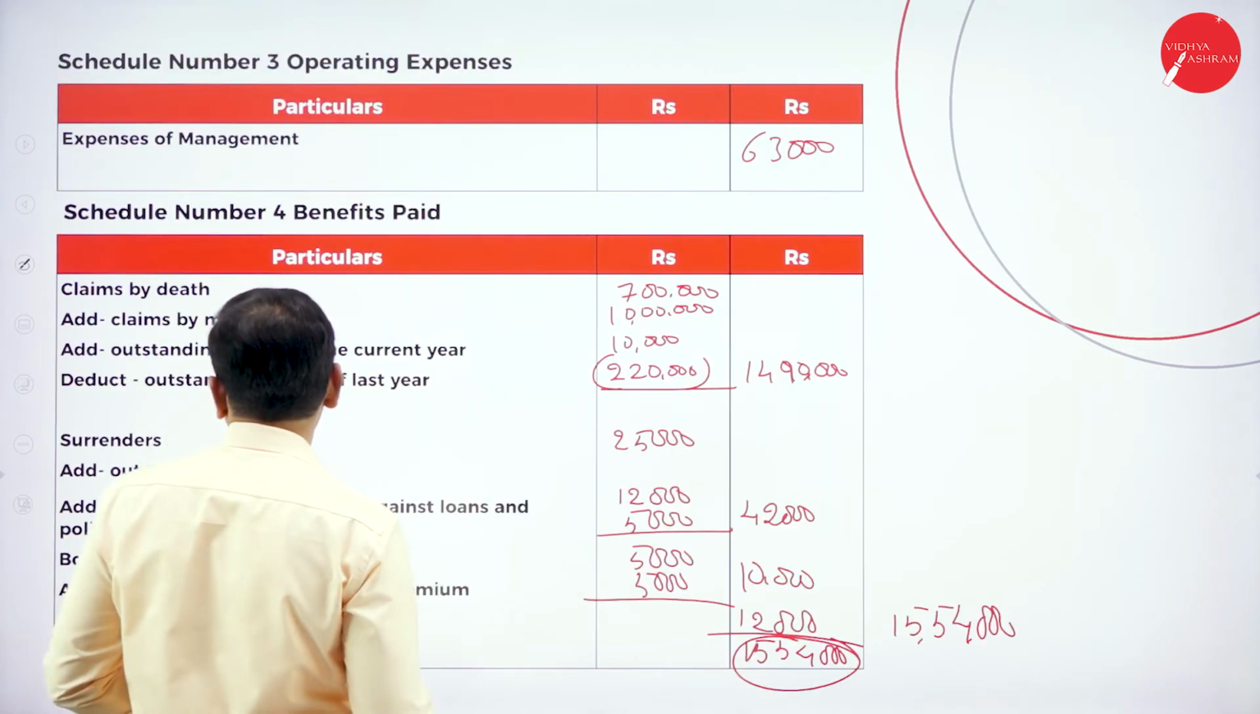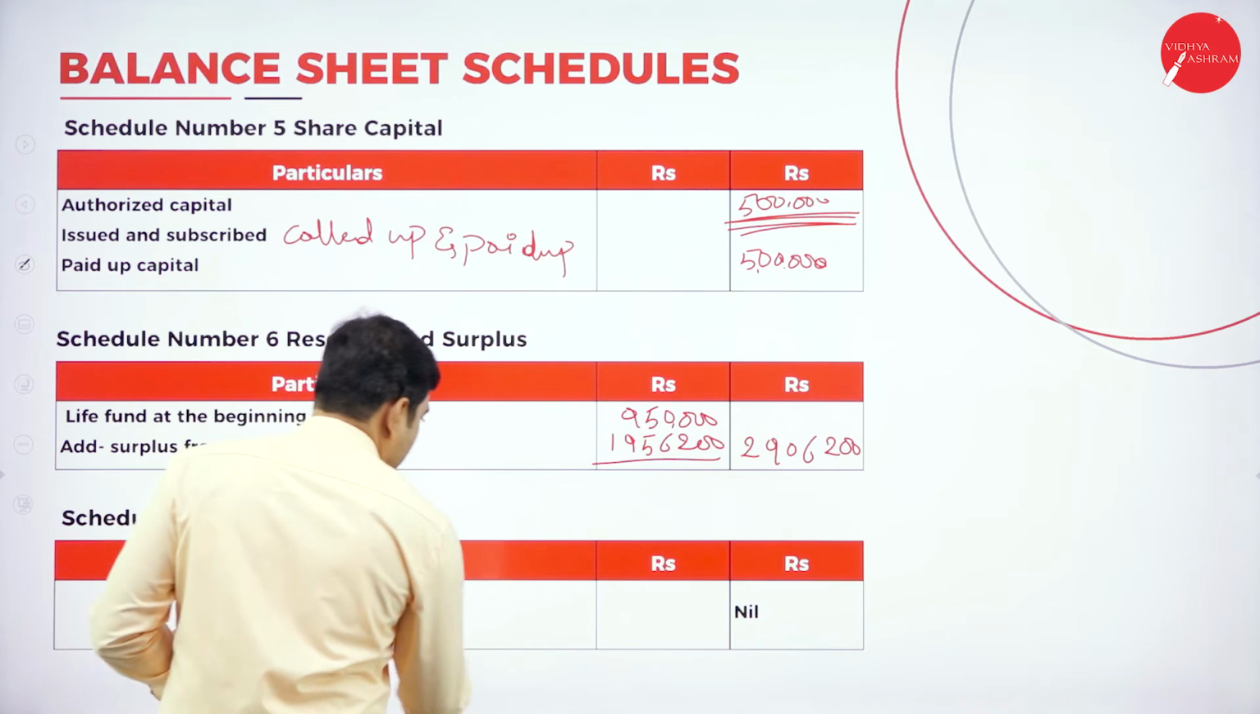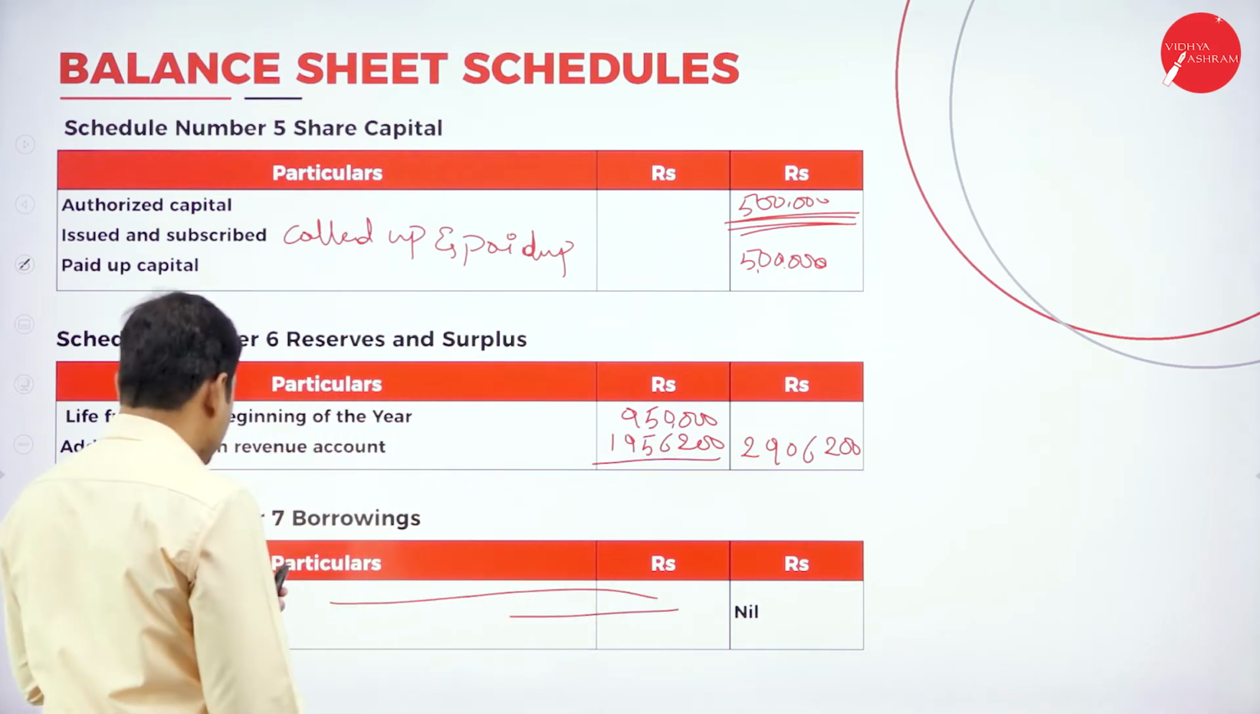Next item is schedule number 7, borrowings. Borrowing from any other insurance company. It is nil. We don't have any borrowings. This is nil. Next item.